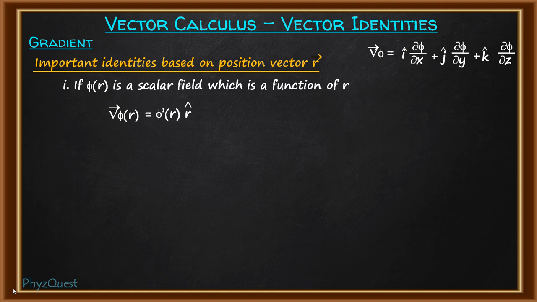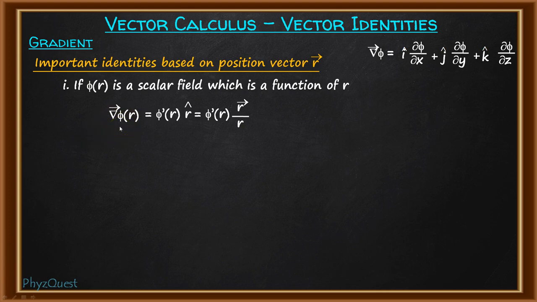Now the unit vector r cap we can write as vector r divided by r. So this expression will be equal to phi prime of r times vector r divided by r. Now this formula can serve as a general formula to evaluate the gradient of any function which is a function of position vector r.